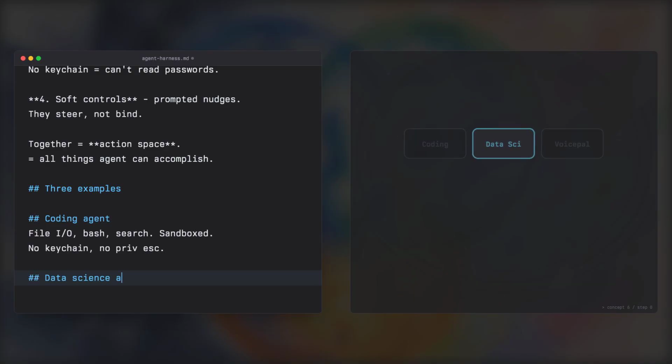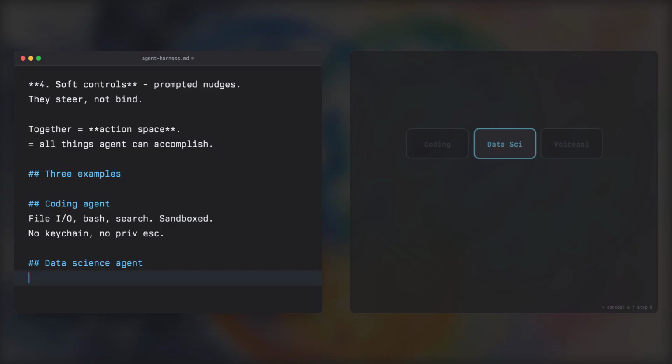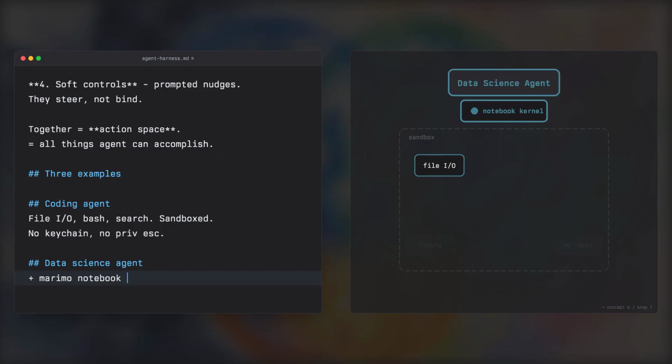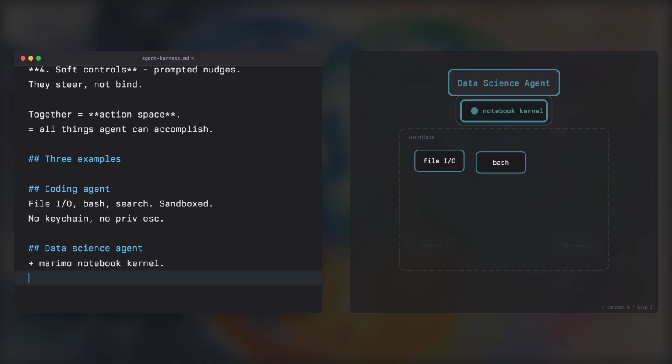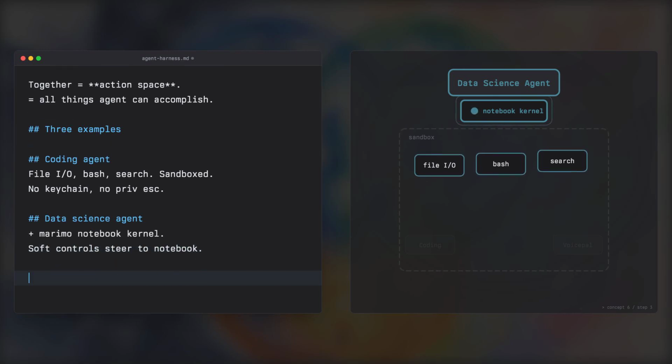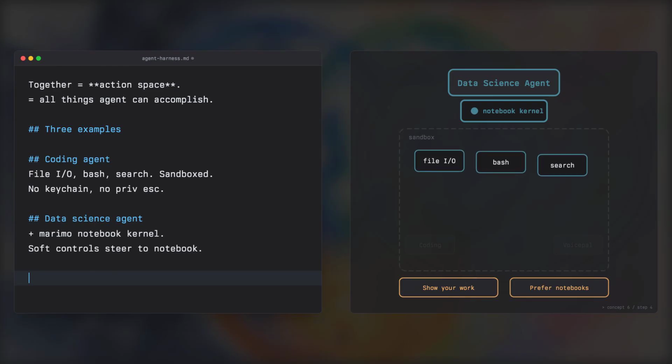A data science agent extends this. Same tools, same hard controls, but it adds a Marimo notebook kernel to the environment. The soft controls steer the agent to do all its work inside the notebook rather than in separate files. The agent could work in standalone Python files. It has the tools, but I steer it toward the notebook because that is where the analysis lives.